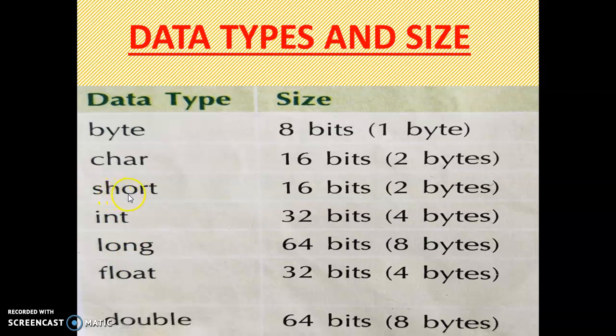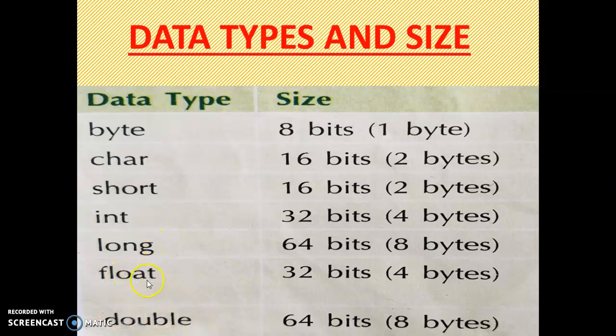Then short and int, that means whole numbers are divided in 3 parts. If it is a small number, then you can declare it as short. If it is a medium number, then you can declare it as int. If it is a big number, then you can declare it as long. But no fraction, these 3 integer types are all for whole numbers, no fraction. But float and double are for fractional numbers.